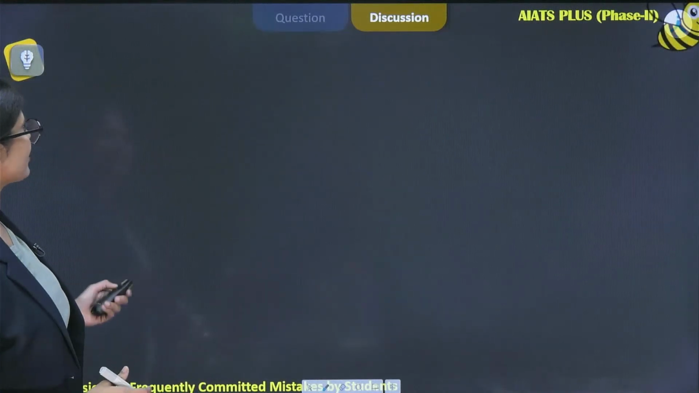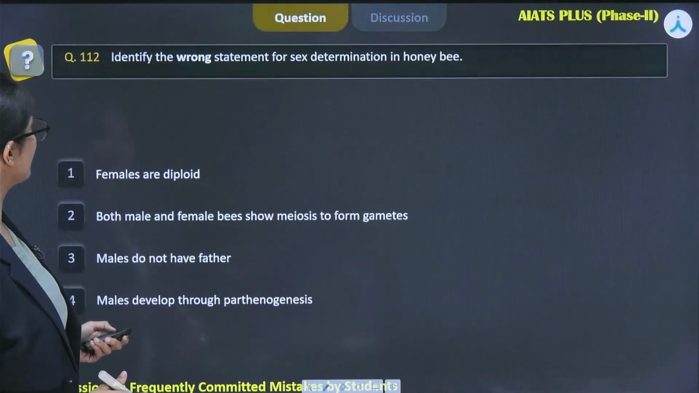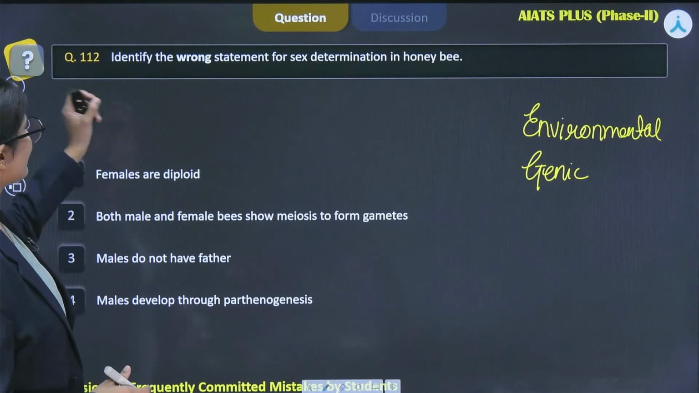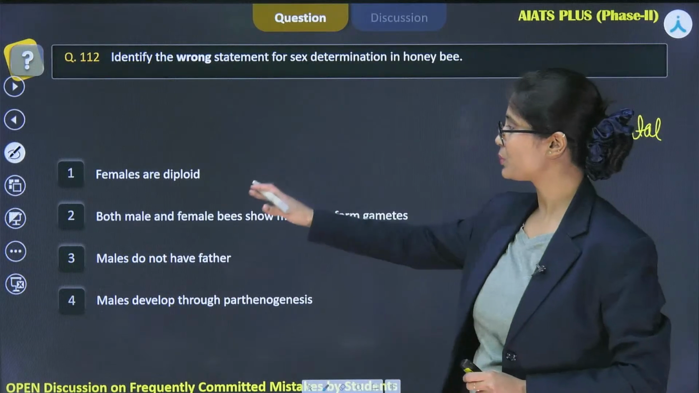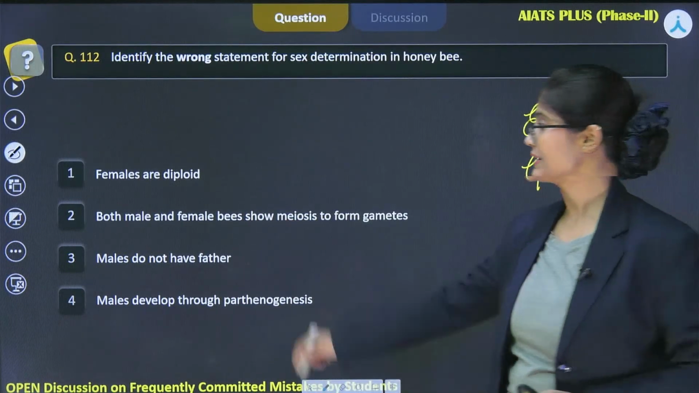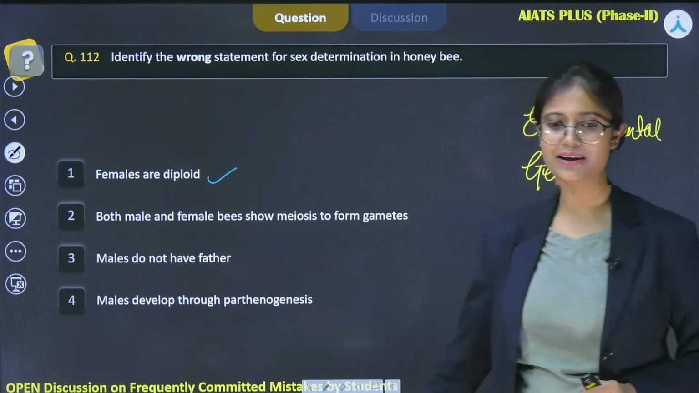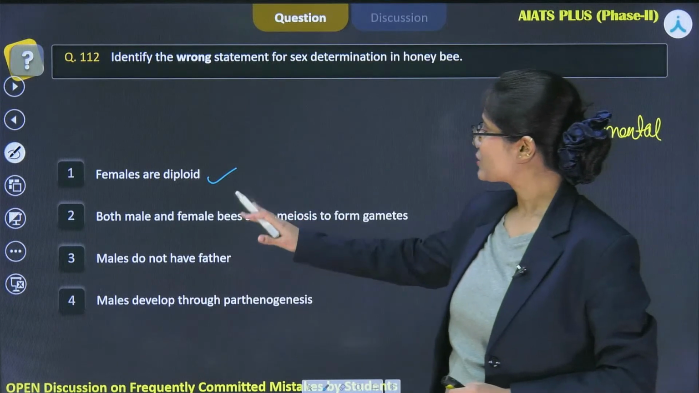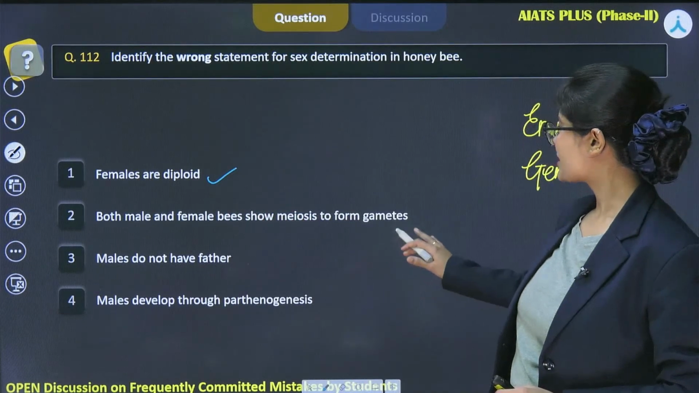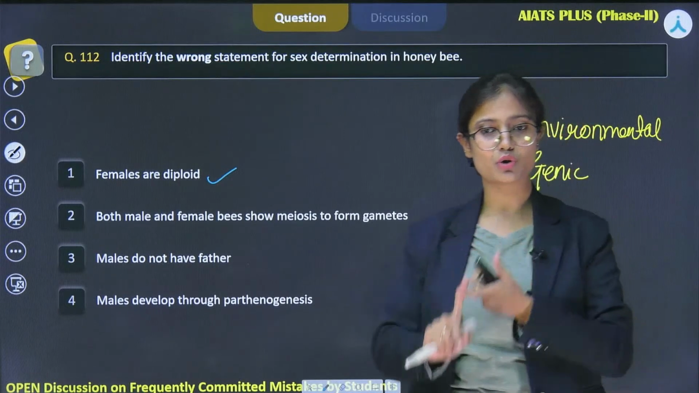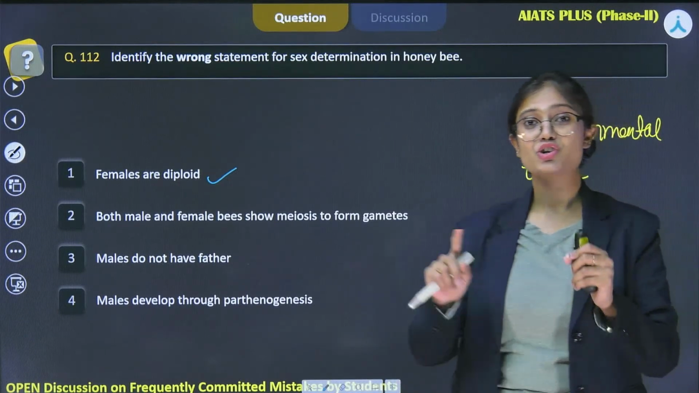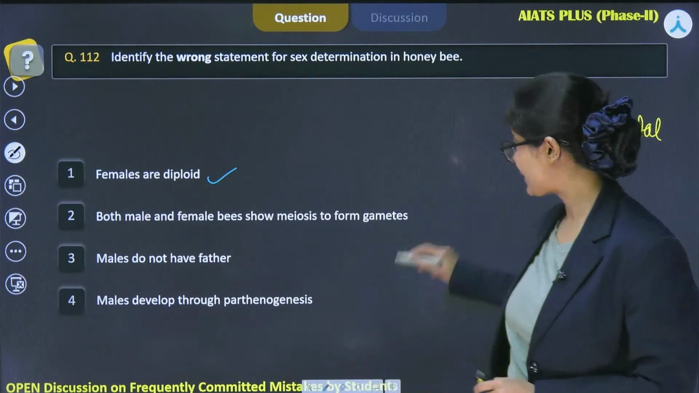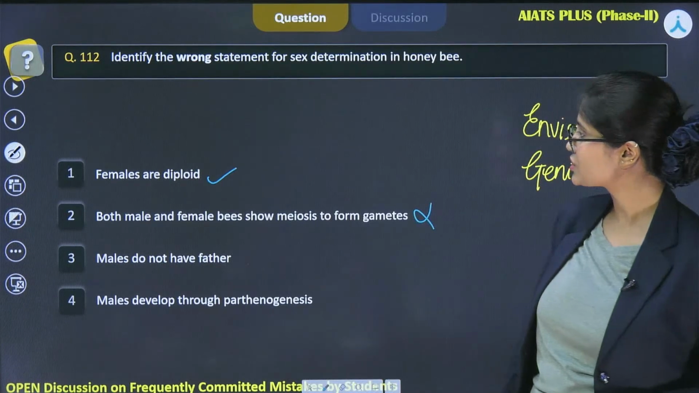Now let's see the question, which asks for the wrong statement for sex determination in honeybee. Let's see the options. The first one is females are diploid. Yes, it is absolutely correct. Next is both male and female bees show meiosis to form gametes. As I've told you, meiosis is shown by females, but males show mitosis for the formation of gametes. So this option is incorrect.